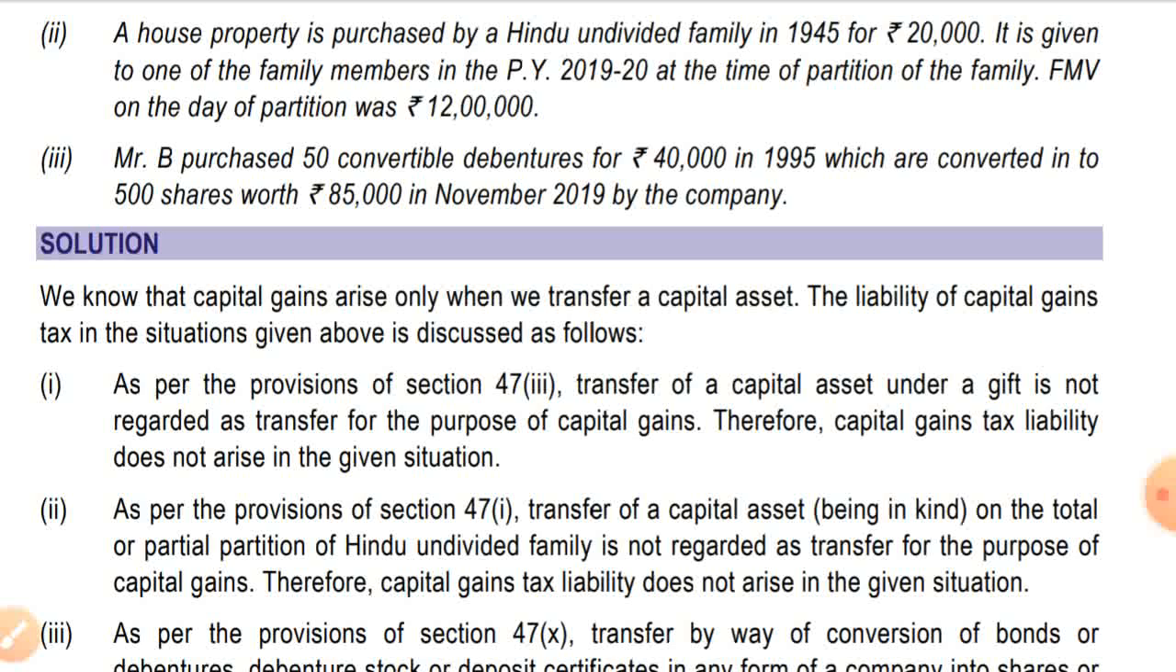Mr. B purchased 50 convertible debentures for rupees 40,000 in 1995, which are converted into 500 shares worth rupees 85,000 in November 2009 by the company. It is also an exempt transfer when debentures are converted into shares of the same company, then it is an exempt transfer.